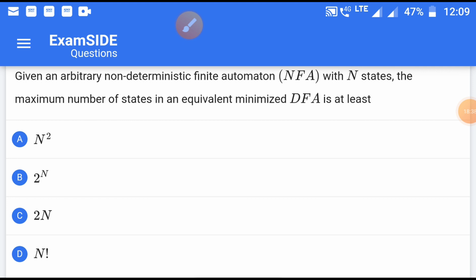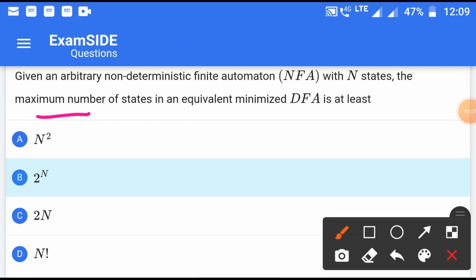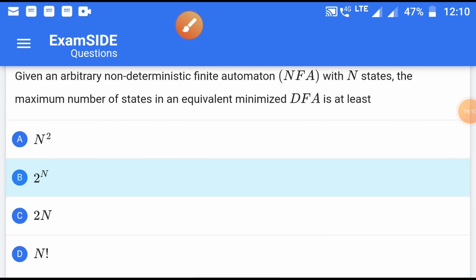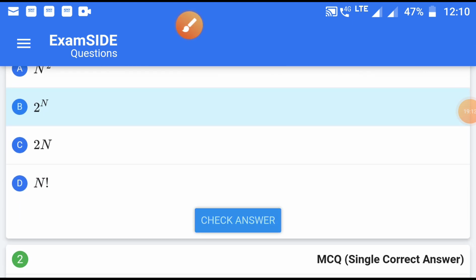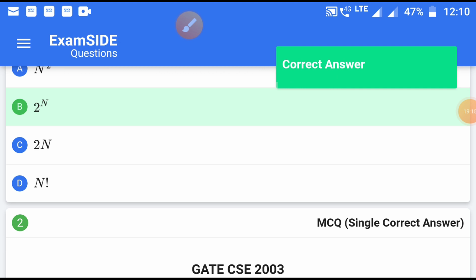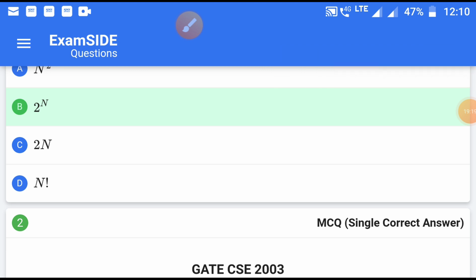Now the question is about reduction or minimization. It is not necessary that the number of states will be reduced, because here the maximum number is asked. So the maximum number of states may be 2 to the power n. So just check what the actual answer is. Yes, it is correct. So the concept that we have used,